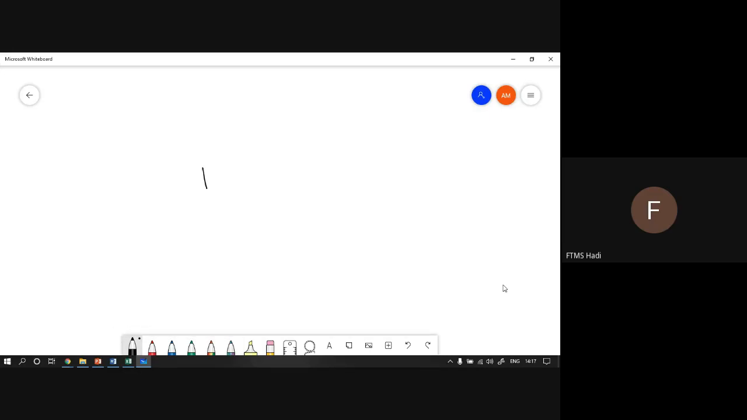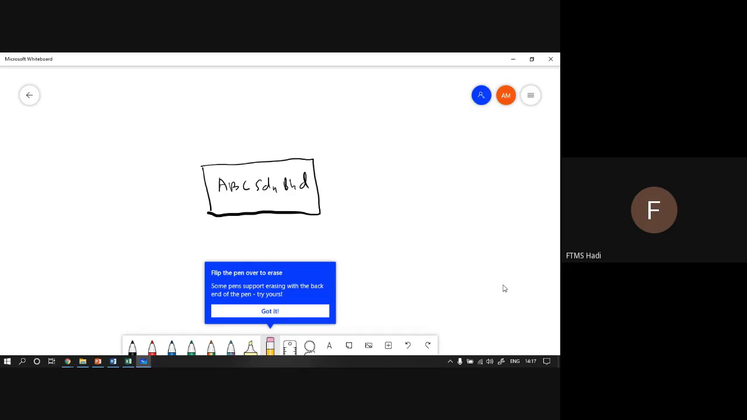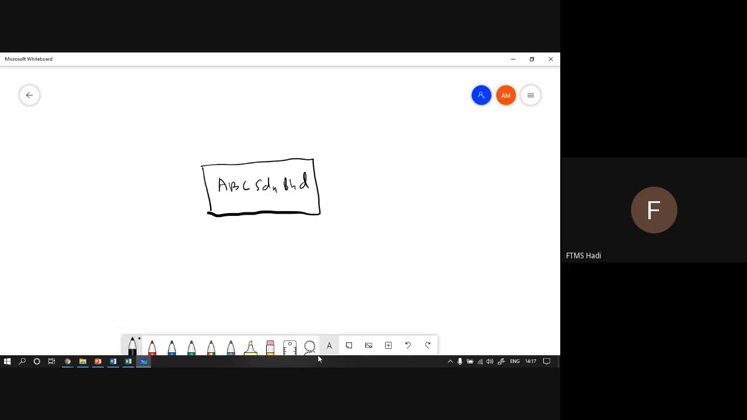Okay, first thing first, let's have a look at a company. Let's say ABC Sdn Bhd. Initially, ABC Sdn Bhd does not have any money. They don't have any money. So what they have to do is they need to get money.